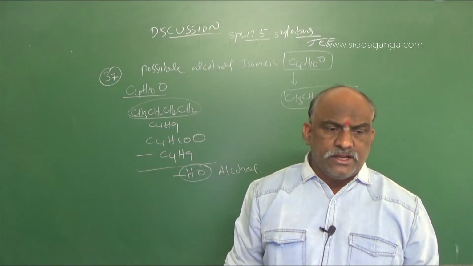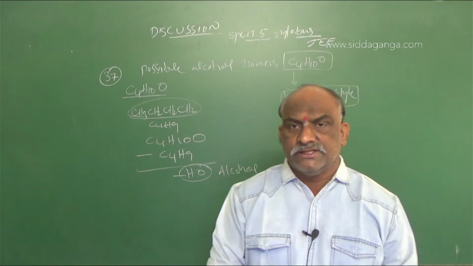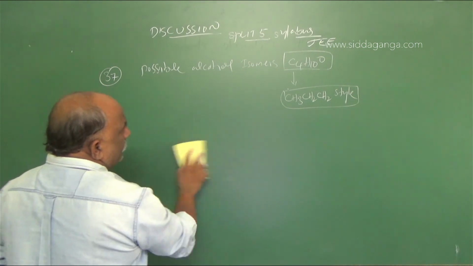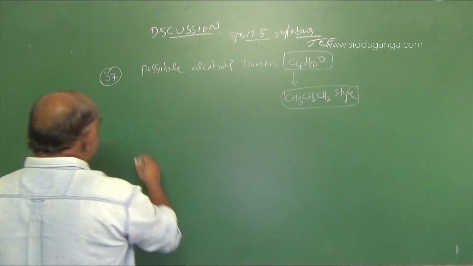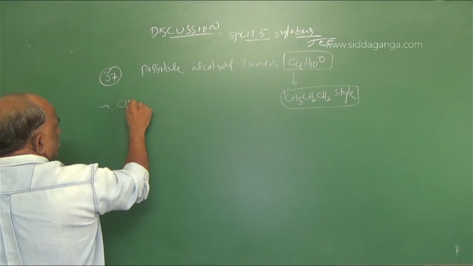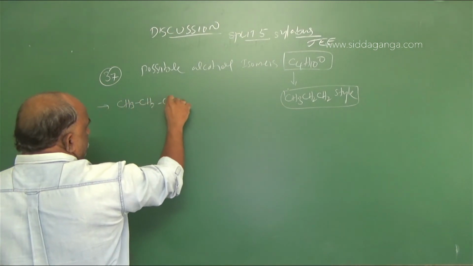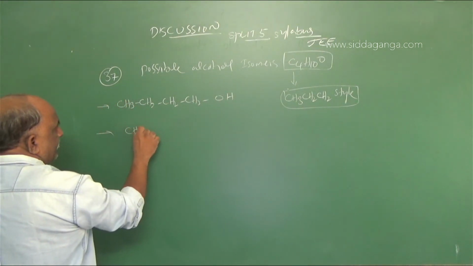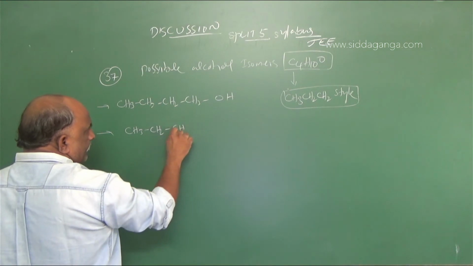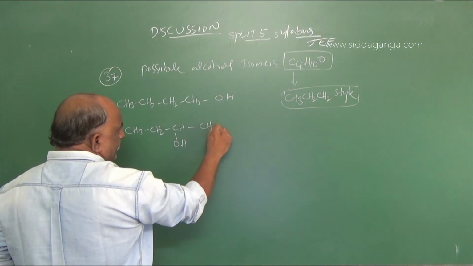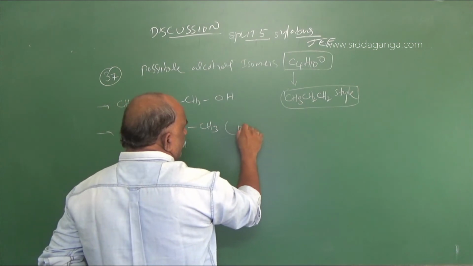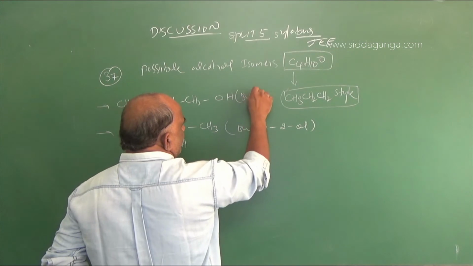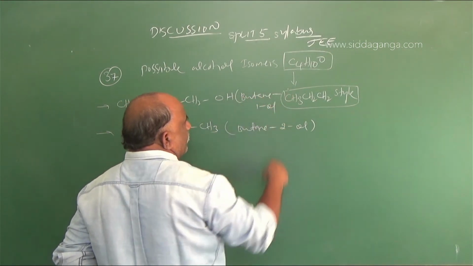The question is the number of possible alcohol isomers for C4H10O. So how to write the compounds? That is important. Number 1: CH3, CH2, CH2, CH2, OH. Number 2: CH3, CH2, CHOH, CH3. This is butane 2-ol and that is butane 1-ol.